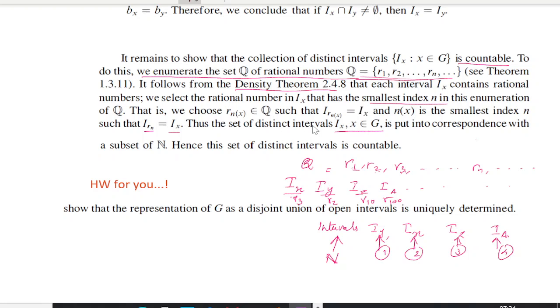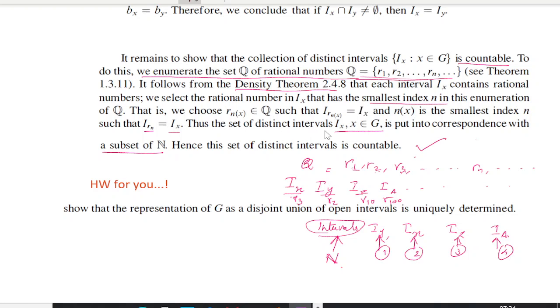So what does this mean? This means this collection of intervals is countable because we are finding a one-to-one correspondence between the set of natural numbers and those intervals. So it corresponds with a subset of N. Hence, this set of distinct intervals is countable.